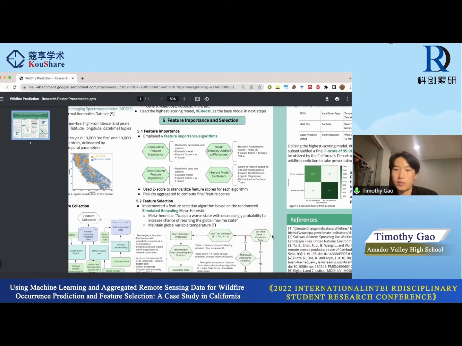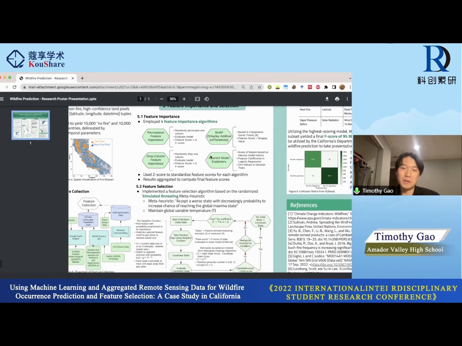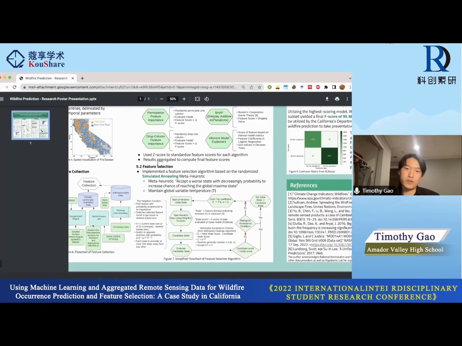And finally, I use inherent model explainers. So for example, feature coefficients in logistic regression and Gini indices in decision trees. And so the feature scores here are based on internal model metrics. And so finally, after going through each of the 4 algorithms, I standardized feature scores and aggregated the results to compute final feature scores. So the last step is feature selection.